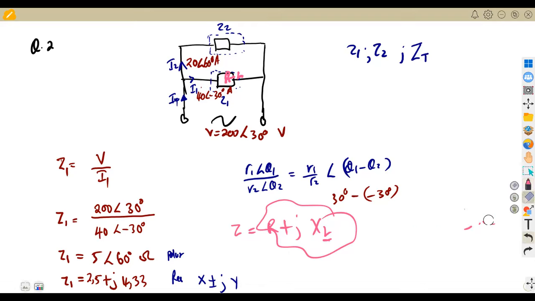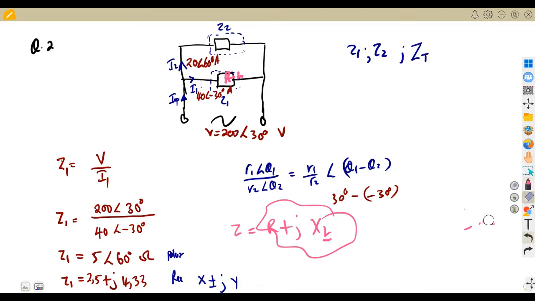We do the same thing just like what we applied here, but now on Z2, because we calculated for Z1. For Z2, the impedance, we are going to have the same thing, the voltage over the current, that is I2. So our Z2 is going to be the voltage, because I said the voltage in parallel is the same. So the voltage here is 200 angle of 30 degrees over the current here, which is 20 angle of 60 degrees.